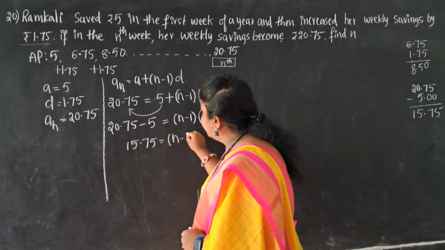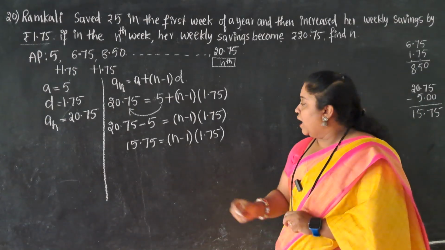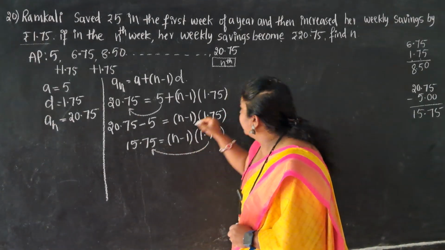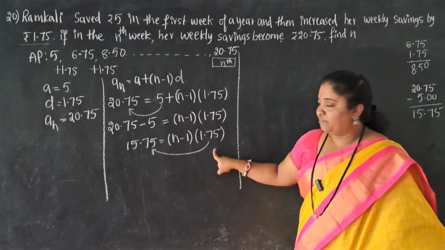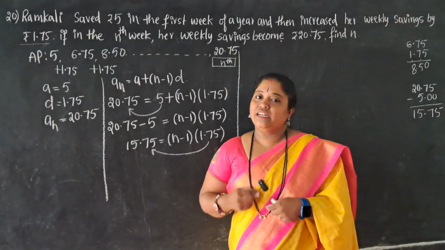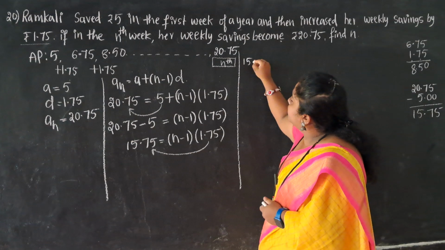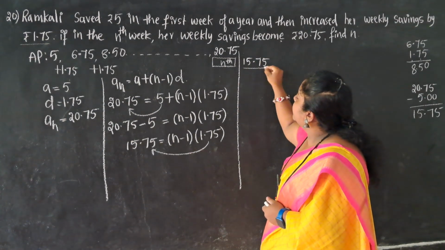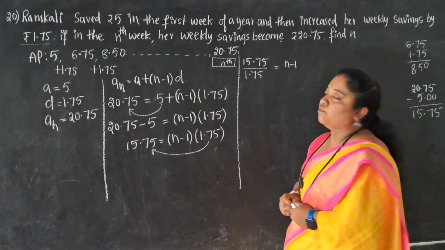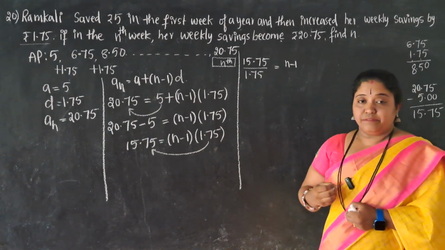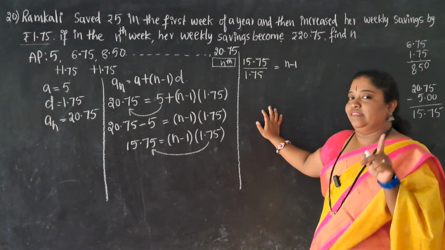So I'll be writing here 15.75 is equal to n minus 1 into 1.75. And now I'll send this 1.75 to this side. Multiplication, when it comes to the other side, will become division. So now I'll be having 15.75 divided by 1.75 is equal to n minus 1. Decimal division now. First I will cancel the points.